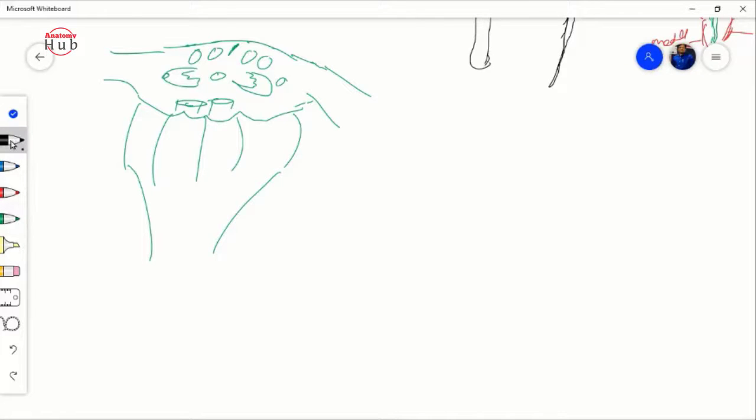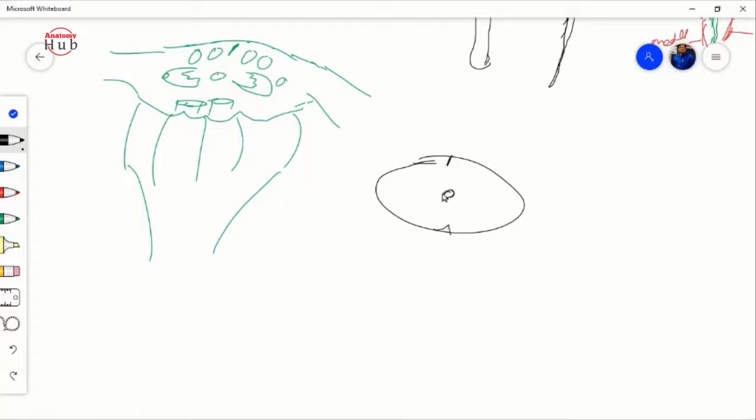So we'll draw a cross section of the spinal cord. As we know, here is the posterior sulcus, and here you will find the fissure. And here is your central canal. So the central canal is your central zone.